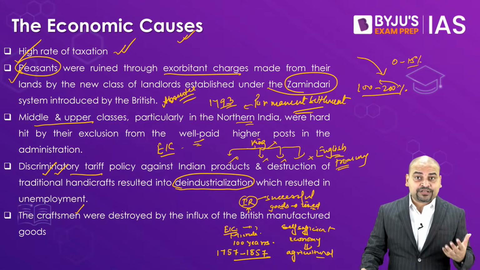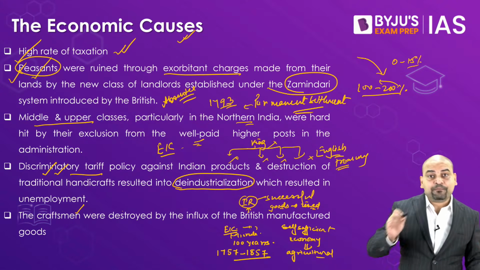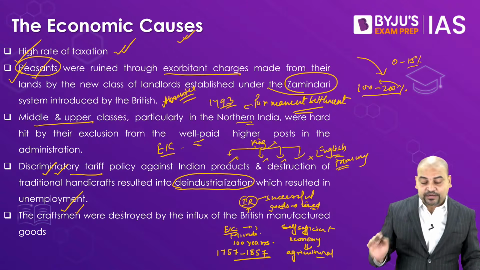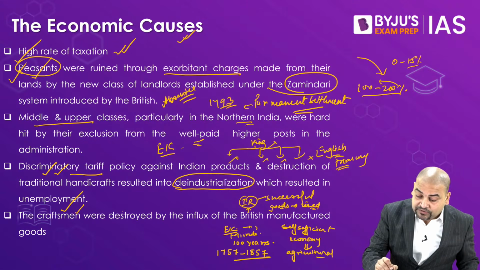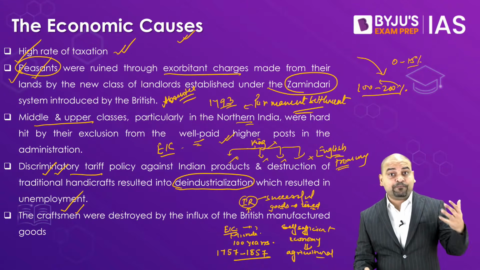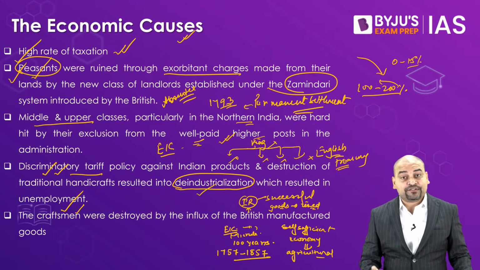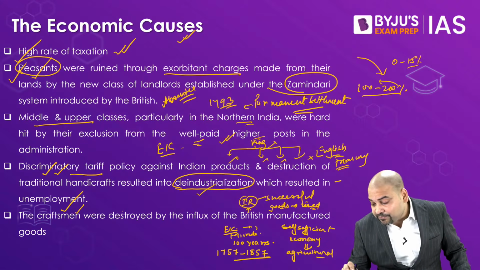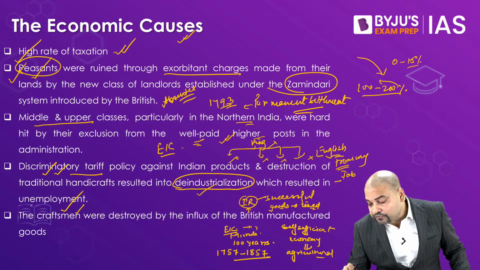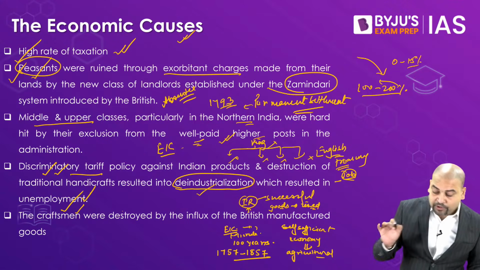All this, please understand, peasants are unhappy, craftsmen are unhappy. Definitely the people who were having higher paid jobs are unhappy. Our industries got deindustrialized, which would have invariably resulted in a lot of job loss, that is unemployment.